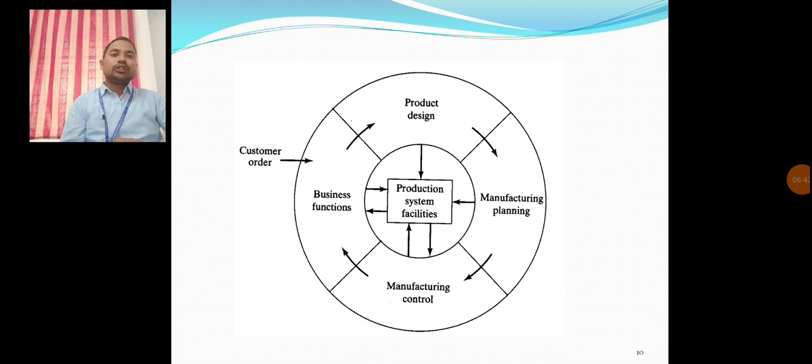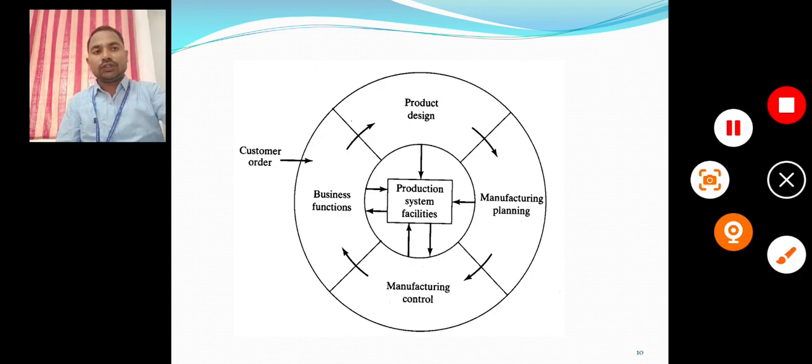In these four activities, initially the customer order is taken based on the customer's requirement, and the four categories are applied. Finally, based on the customer order, we satisfy the requirement and deliver the component to the customer. This is the indication of the manufacturing support system.